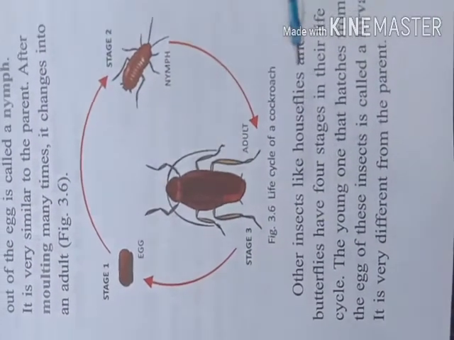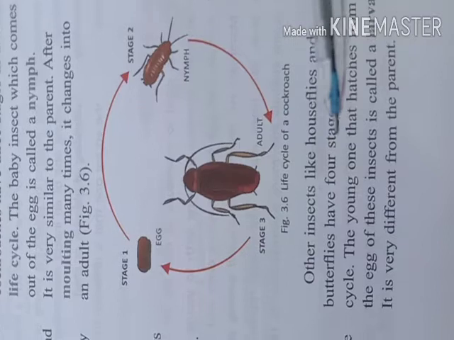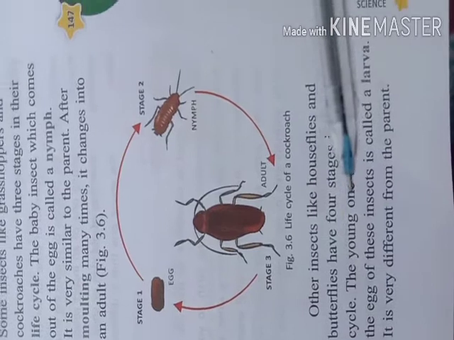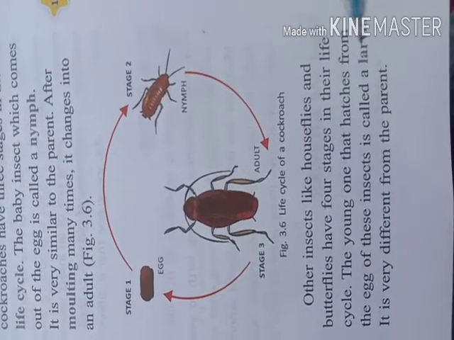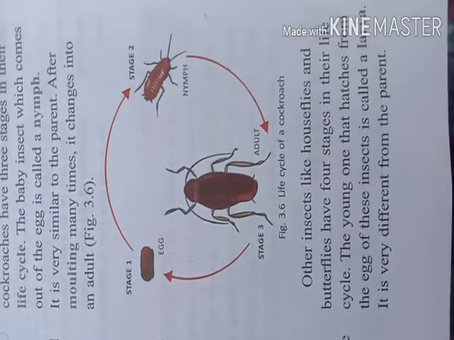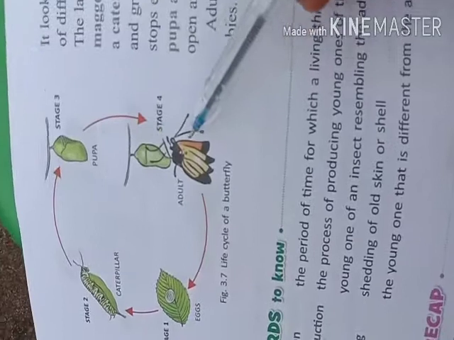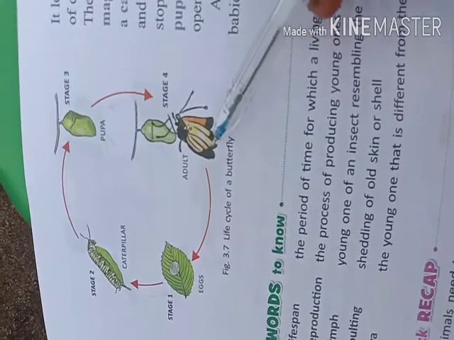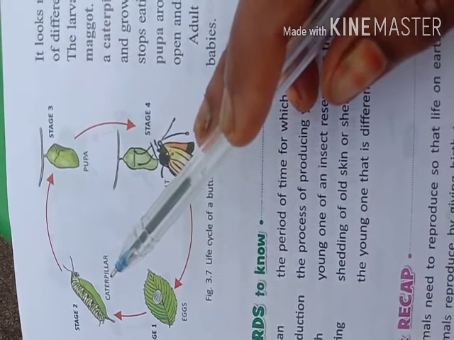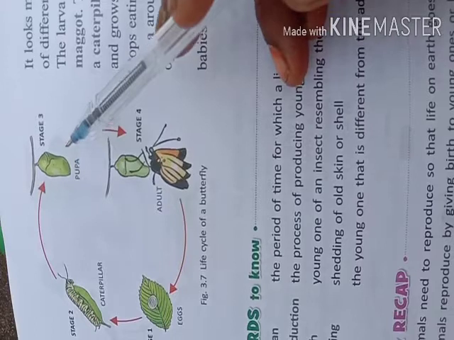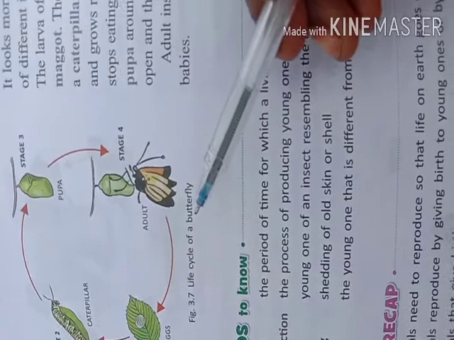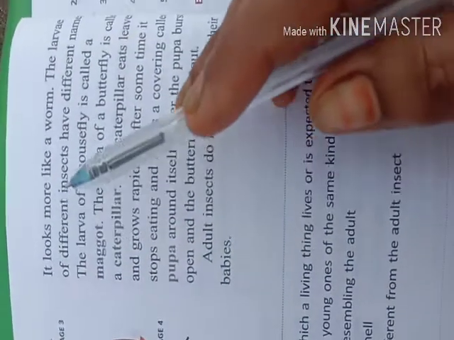Other insects like houseflies and butterflies have 4 stages in their life cycle. The young one that hatches from the egg of this insect is called a larva. It is very different from the parent. Here we can see the life cycle of a butterfly. In the first stage the egg is laid. In the next stage it becomes a caterpillar, in the third stage a pupa, and in the fourth stage it becomes an adult, that means a butterfly.